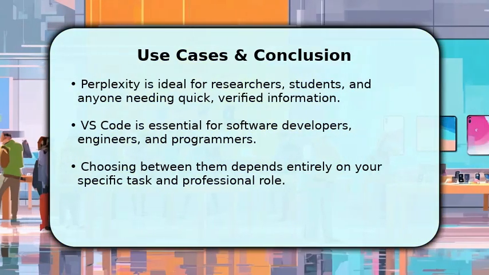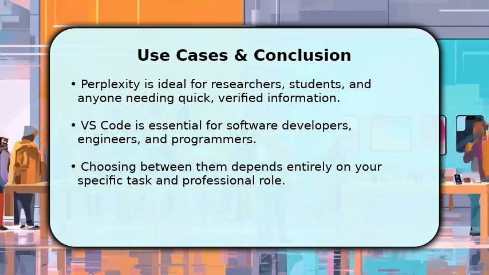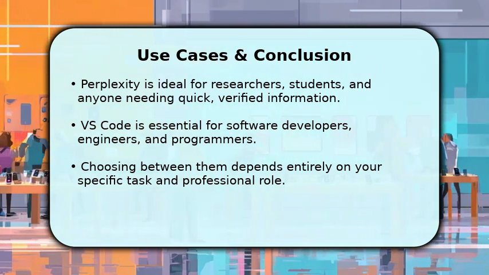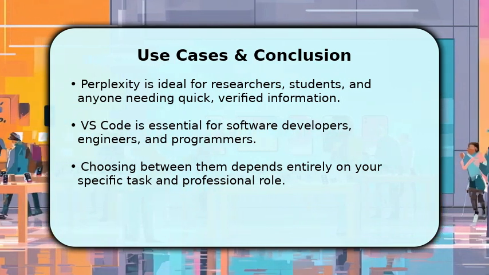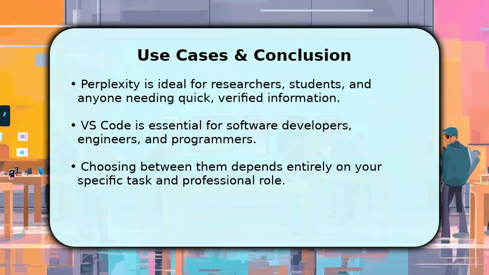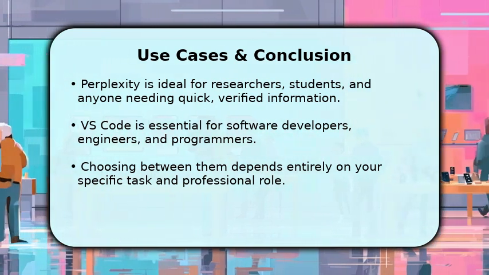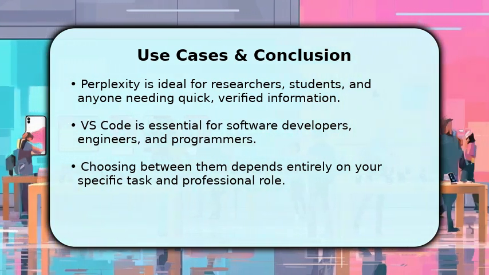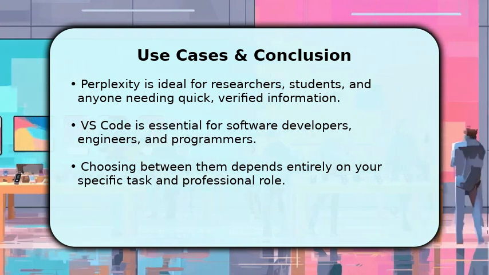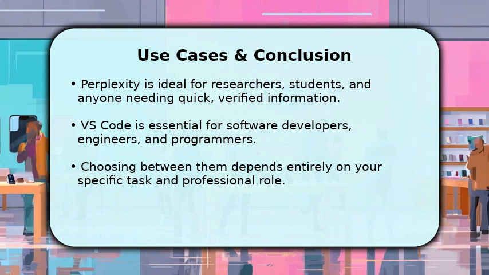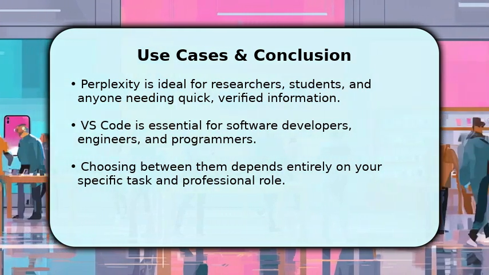Ultimately, Perplexity is ideal for researchers, students, and anyone needing quick, verified information across a broad range of topics. Conversely, VS Code is absolutely essential for software developers, engineers, and programmers building applications. Choosing between them depends entirely on your specific task and professional role. Both tools are undisputed leaders in their respective domains, offering distinct and significant value to their users.